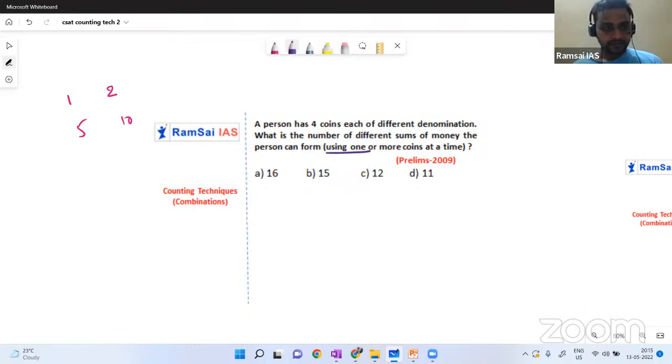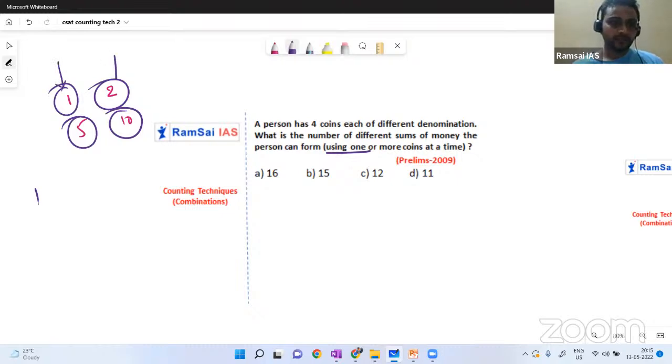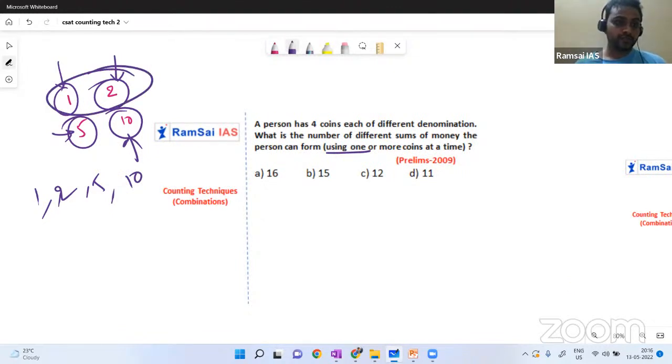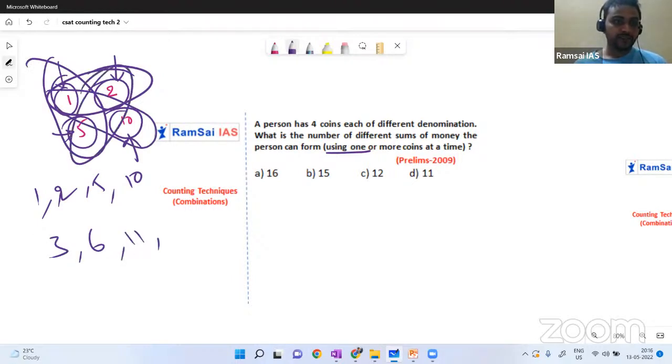If you consider only one coin, how many different sums will you get? I'll get 4 different sums. Yes or no? If I consider only the first coin, the sum will be 1. If I consider only the second coin, the sum will be 2. Only the third coin, the sum will be 5. Only the fourth coin, the sum will be 10. When I consider two coins, 1 plus 2, sum is 3. 1 plus 5, sum is 6. 1 plus 10, sum is 11. 2 plus 5, sum is 7. 2 plus 10, sum is 12. 5 plus 10, sum is 15.